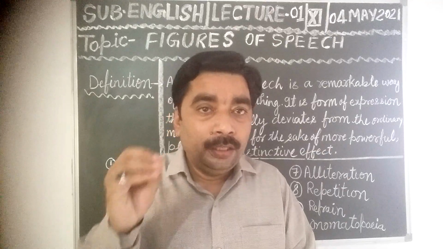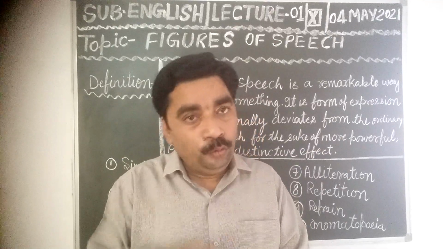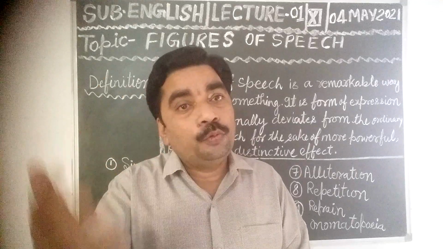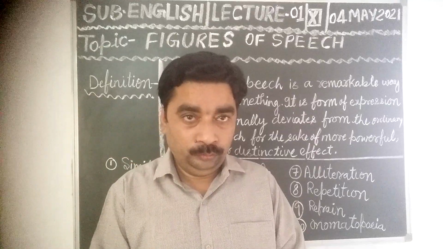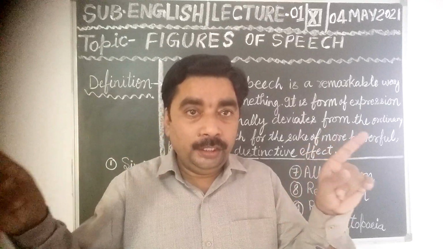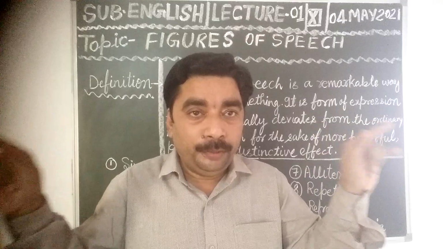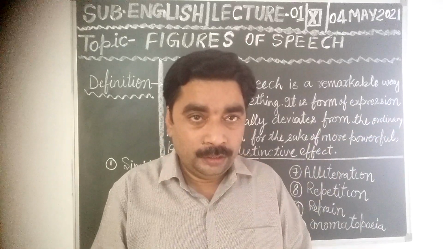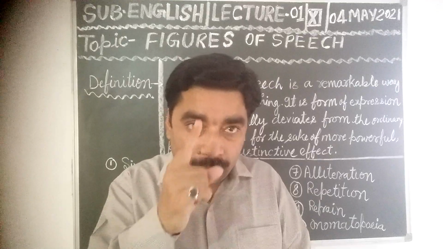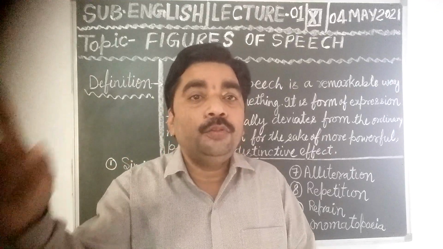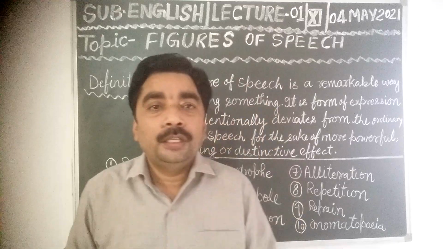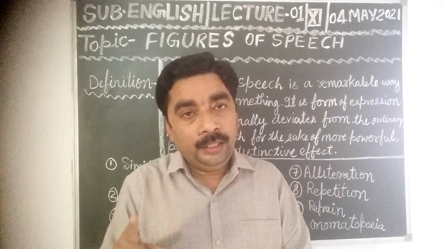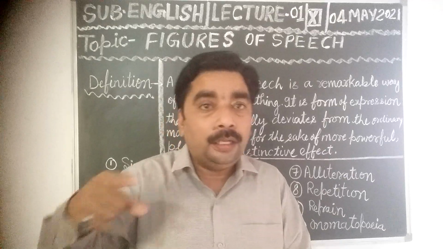One more example. Her face is as white as snow. So here both are different objects, but on the issue of whiteness, they are saying her face is as white as snow. Dear students, he is like a lion.